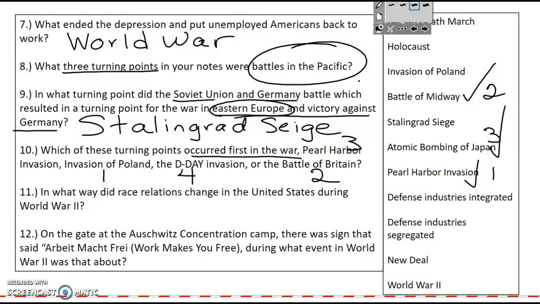Number 11, in what way did race relations change in the U.S. during World War II? And you have a description in the word box. The way race relations changed was that racial barriers temporarily broke down.